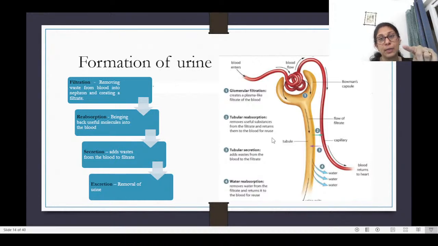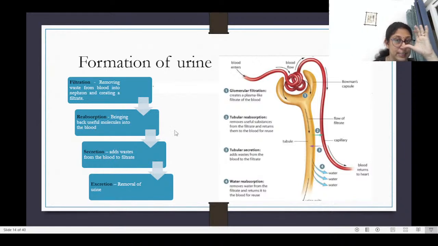For returning into the blood, this substance goes into the interstitial fluid, and then from there it goes into the bloodstream. That's a different process altogether. We can go into that later in a separate video. But for now, the reabsorption happens wherein the excess water and required salts are taken back from the glomerular filtrate and passed on into the interstitial fluid, and then sent back to blood.